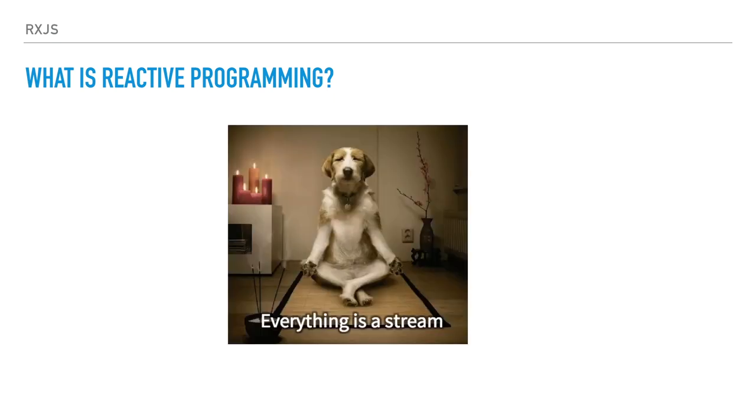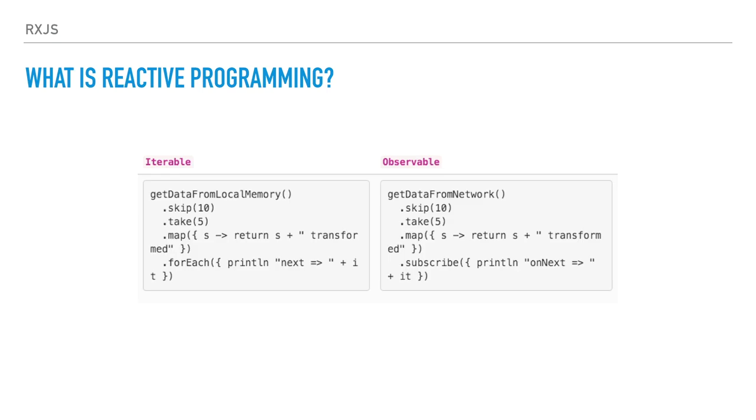It's important to remember that in reactive programming, they always define that everything is a stream. And this is like the karma that they have. So if we go back to the previous slide, every time that we apply an operation, like skip 10, take 5, map, and subscribe, everything that is going from top to bottom is a stream of data. It's considered a stream, okay?